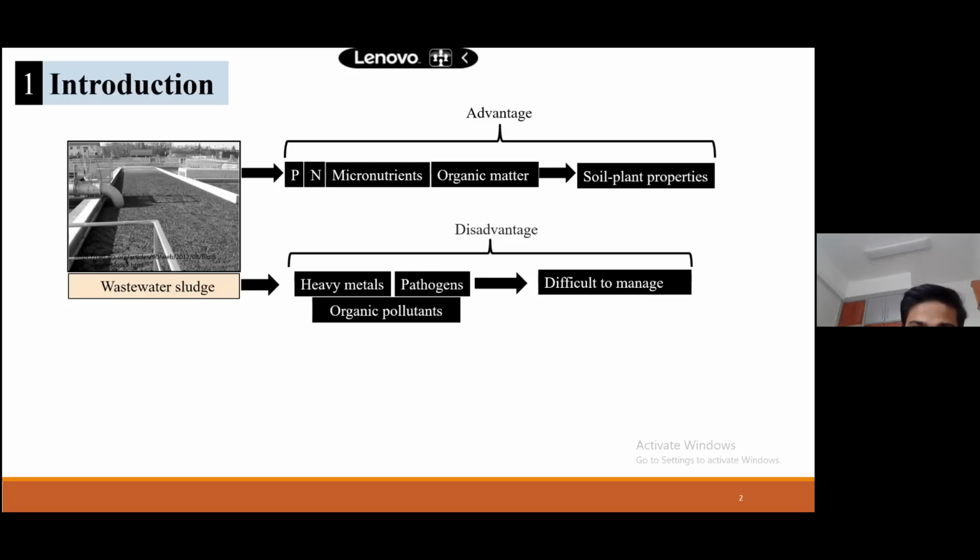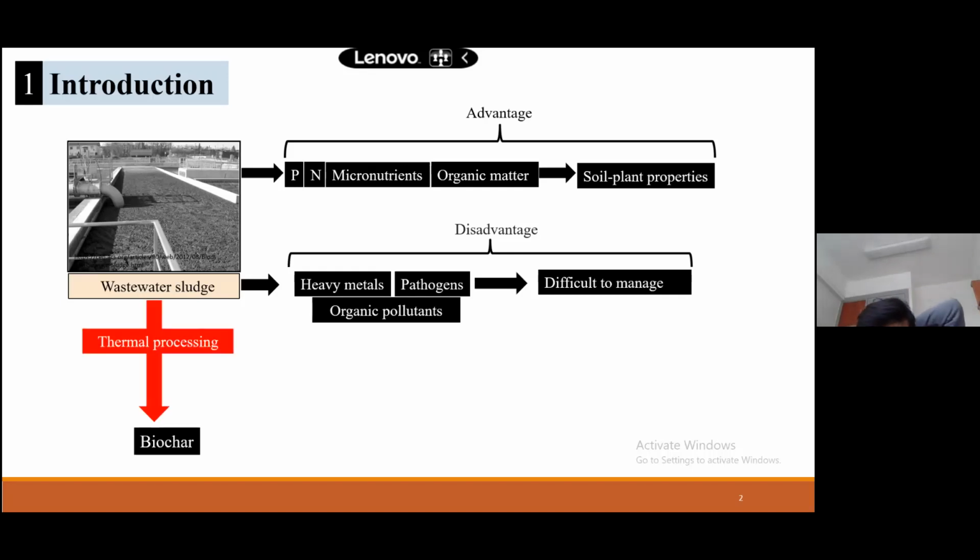So this next part is the new idea. Everyone knows about thermal processing, which is called pyrolysis. So we are pyrolyzing sewage sludge, and then we are getting sewage sludge biochar. These three disadvantages, like heavy metal, pathogens, organic pollutants, are remediated when we are processing the sewage sludge by thermal processing, I mean pyrolysis.